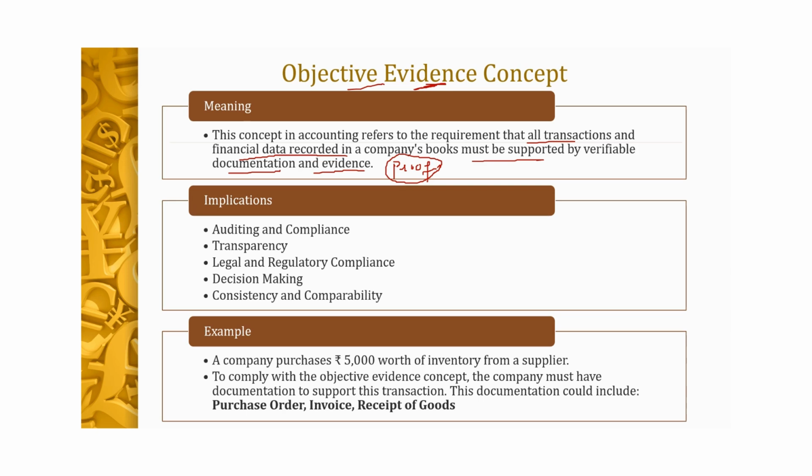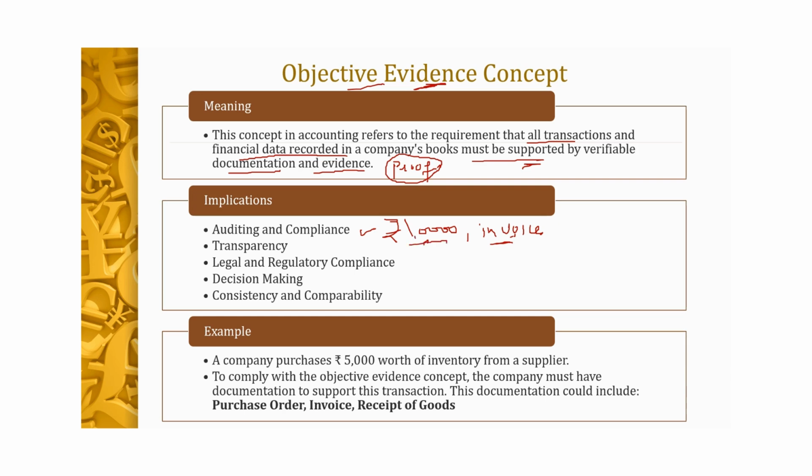Now there are again implications of this particular standard. सबसे पहले it will help us in auditing and compliance. For example, if I have written that I have purchased 10,000 of goods, right? Rupees 10,000 of goods. So there should be certain invoice. उसके लिए कोई हमारे पास invoice होगी. That is what is supporting document. That is what is that there is a documentation or you can say evidence for this particular transaction.